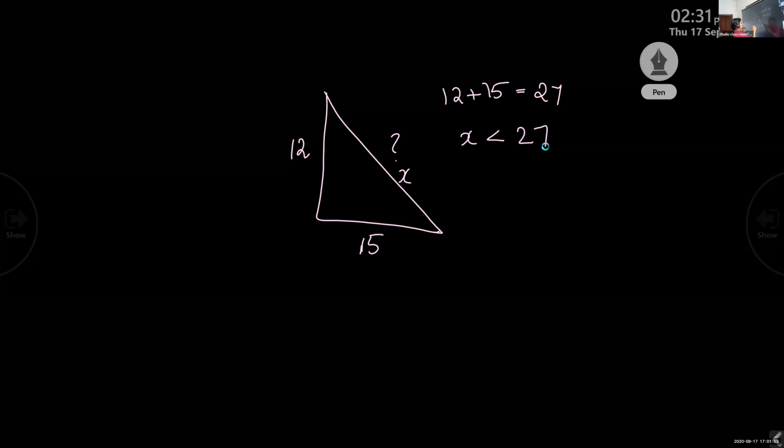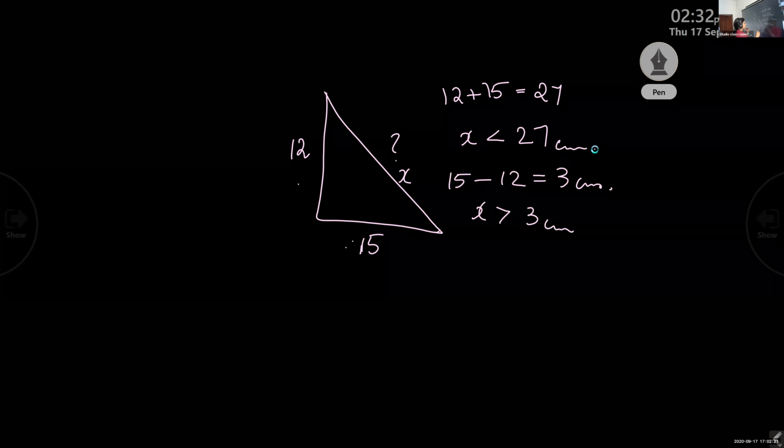Then what about the other condition? You just subtract the other two sides. 15 minus 12, 3 centimeters. So what is the rule? The third side should always be greater than the difference between the other two sides. So x should be greater than 3 centimeters. So we can say the measure of the third side